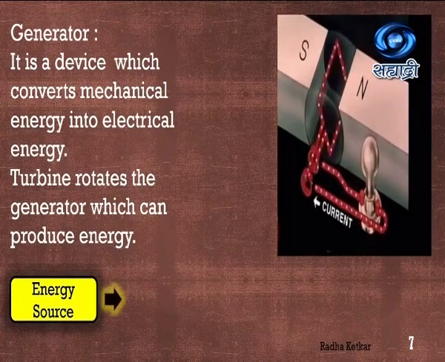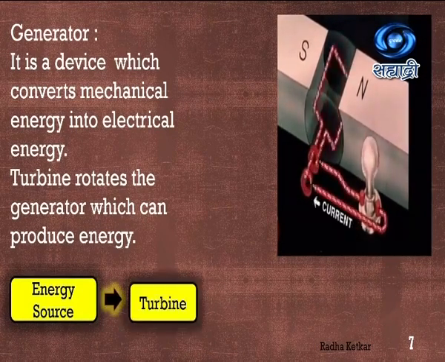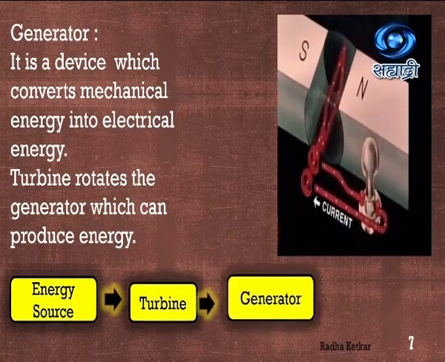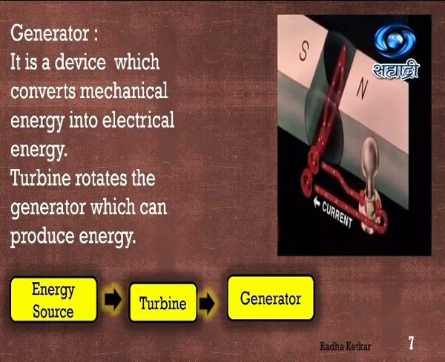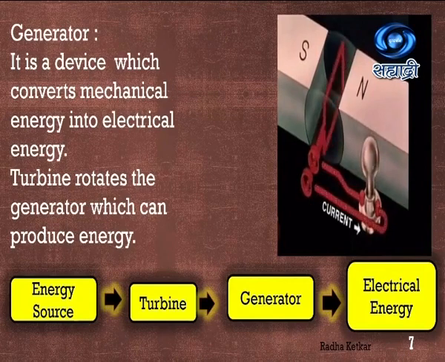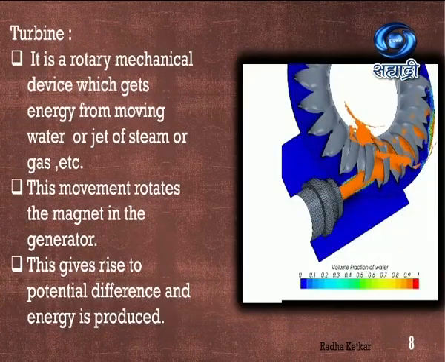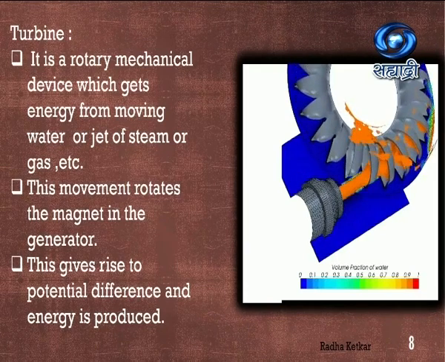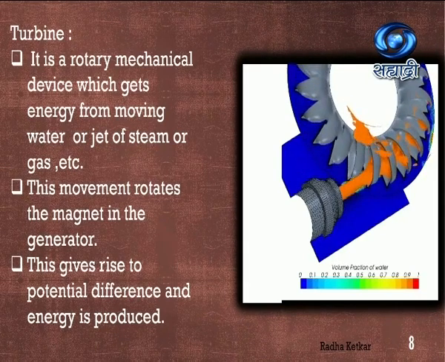So see the flow chart. You have the energy source which will drive the turbine. It is going to rotate the turbine. Then it will drive the generator in turn, and then the electricity will be produced. So you can see a picture of a turbine here. There has to be something which will make the movement of the turbine possible.